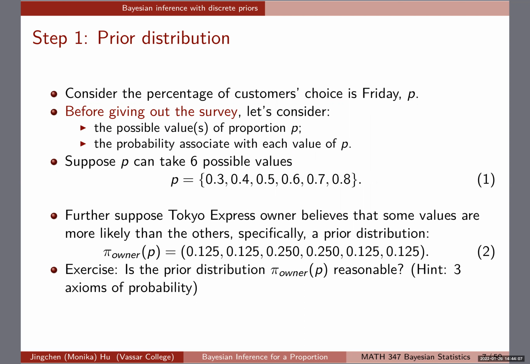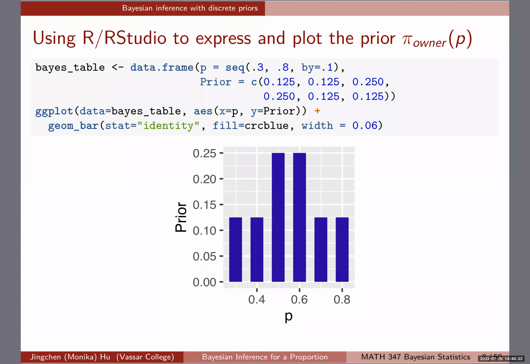Okay, and specifically, we're just saying that the Total Express owner thinks the middle ones, 0.5 and 0.6, are twice as likely. But it could be that another person comes along and says, I think it's much more likely for people to go out on Friday. So I would place a much higher probability on like 0.7, 0.8. And you can do that, and as long as they add up to 1, you're good to go.